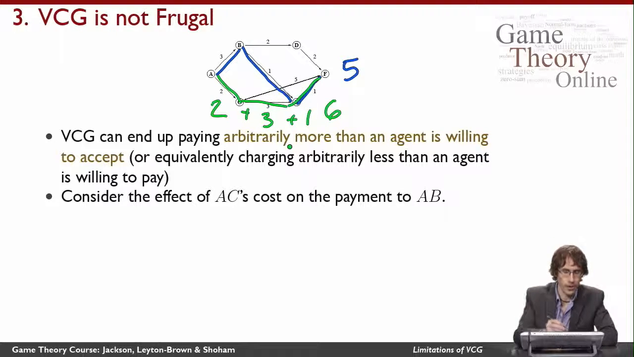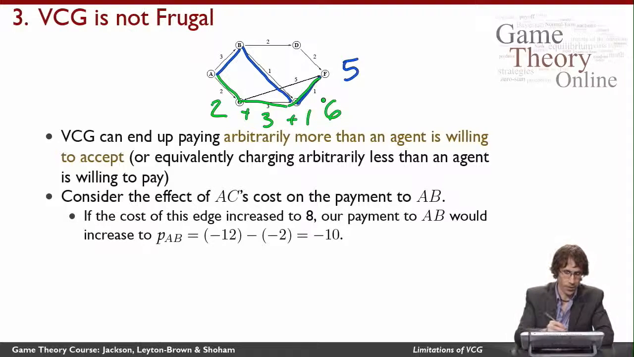Now let's think in particular about the effect on agent AB of changes to AC's cost. And what I'm going to end up showing you is that VCG can end up paying arbitrarily more than AB is willing to accept because AB's payment doesn't end up depending on his own declaration, but instead ends up depending on the cost of the next shortest path. This is also a possible problem in cases where we're not paying the agents, but rather where the agents are paying us. So let's see how it works.